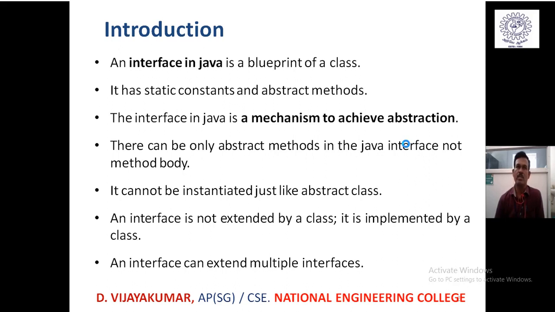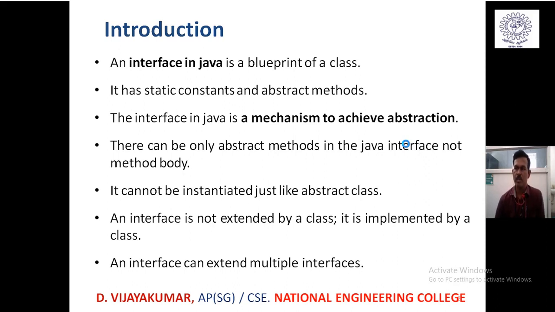So we need not give the public abstract keywords before the method declaration. The method declaration is terminated with a semicolon. It never allows you to define a block of statements; that gives a compile time error. Interfaces cannot be instantiated, which means we are not able to create an object with the help of the new keyword.